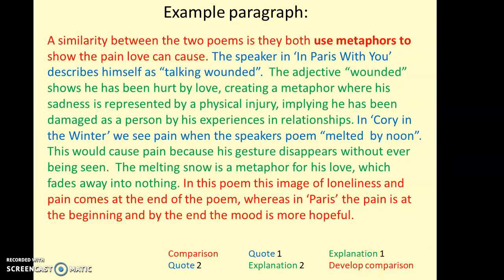So both tightening up that first sentence, making it a bit more precise, or that extra bit of consideration of the connection between the poems at the end, both of those things are ways in which you can add that extra layer, taking you up towards full marks. Okay, so start off with a comparison, explaining quotes in both poems, linked to the writer's methods, and then developing that comparison precisely if we can to move towards full marks. And that's how you do a paragraph for the second unseen question.